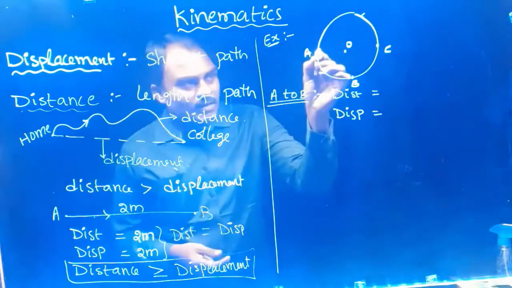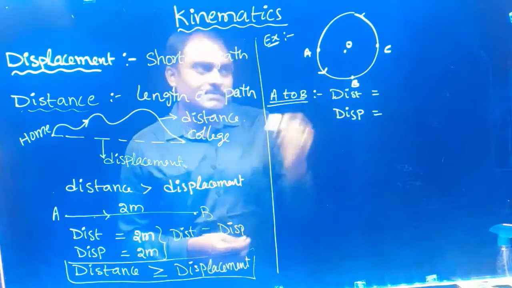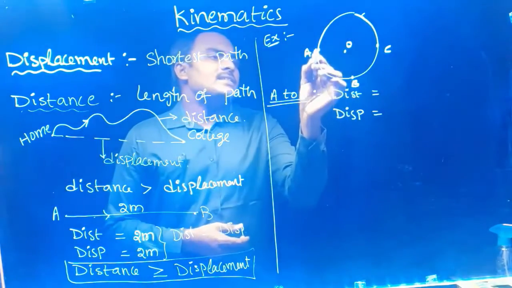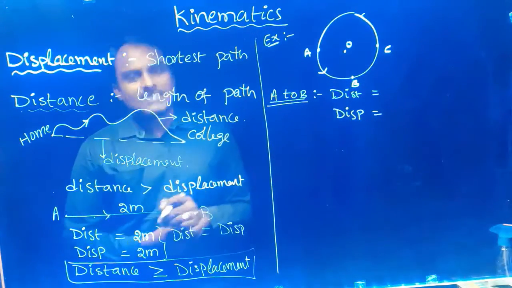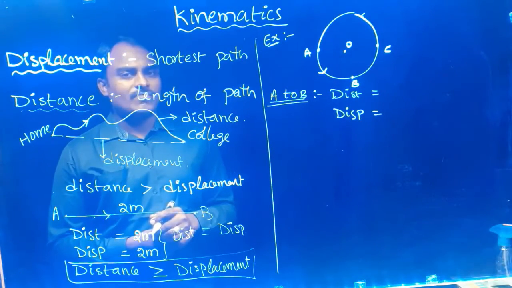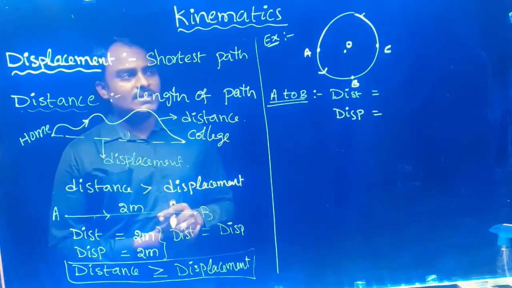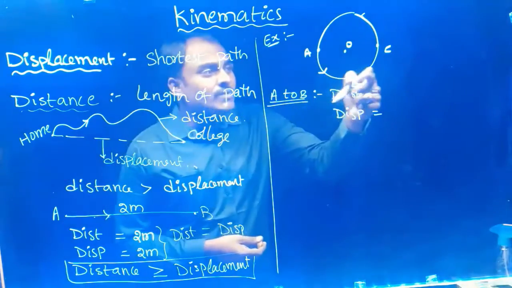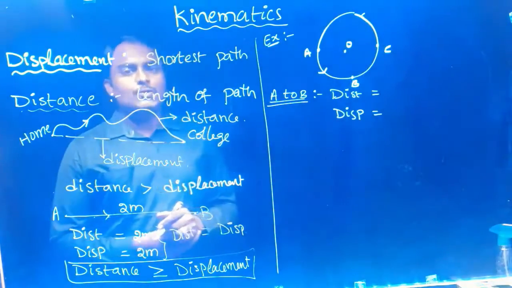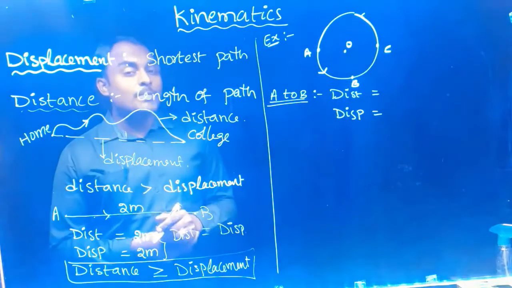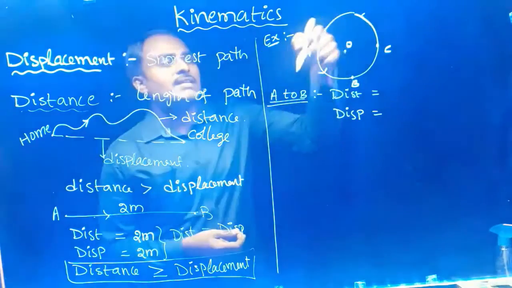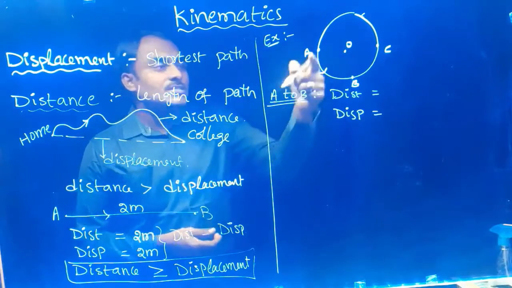So you are going around the circular path here like this. Now this AB is 1/4 of the circle. So what is the length of the full circle? 2 pi r. 2 pi r is the circumference of the circle. Now this is 1/4.